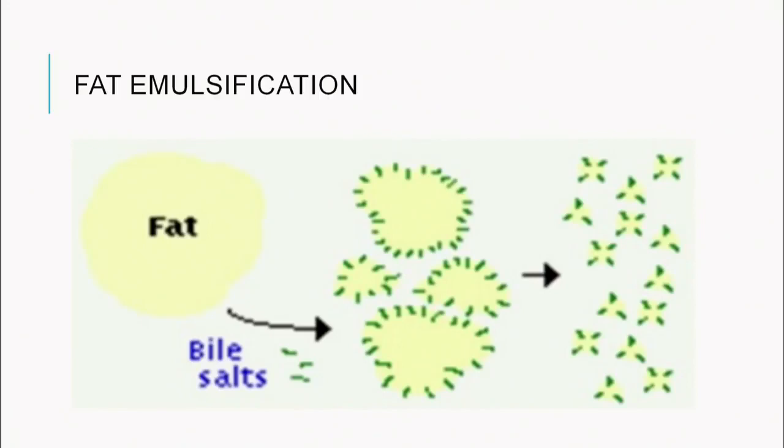The big droplet of fat is surrounded by many molecules of bile salt, and this bile salt will break the big droplet into very small droplets, and on these smaller droplets the enzyme lipase can act and break it into fatty acid and glycerol. This emulsification of fats leads to an increase in the surface area on which the enzyme can act easily and break down the fat.